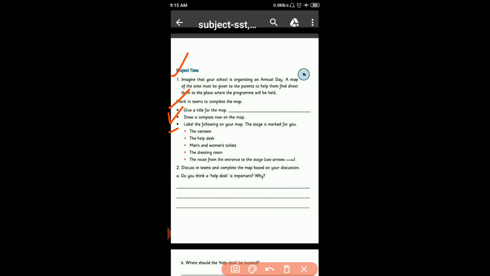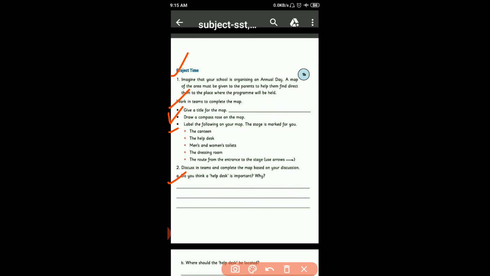So students, first question, do you think a help desk is important? Why? Yes, help desk is very important because it is a source intended to provide the customer or end user with information and support related to a company or institution.